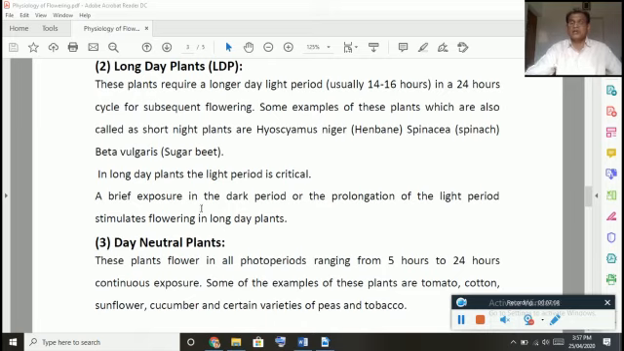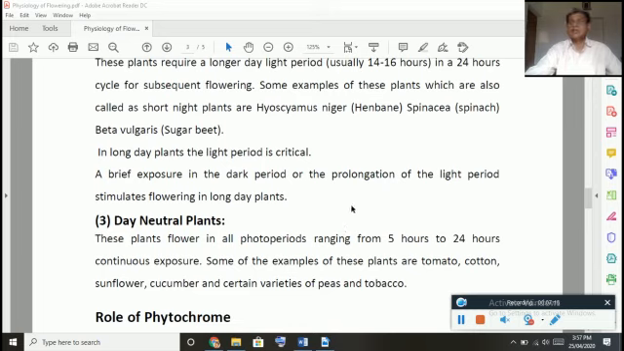As I said already, if the dark period is exposed to the light, it has no problem, it will produce the flower. So that is the meaning of short day plants and long day plants. Hope it is clear for you.